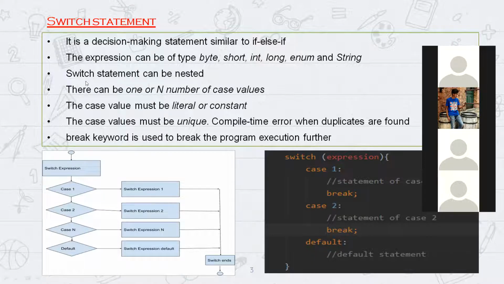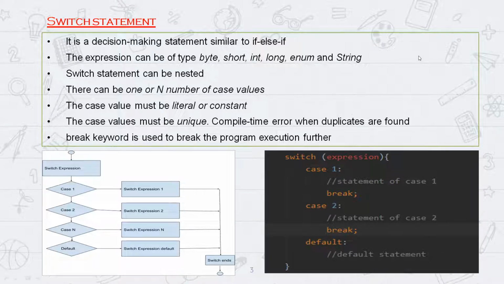So nested is like the block inside its own block. Like within the if condition, you can add one more if condition. Within that if condition, again, you can add one more if condition like that. Advait, you can tell now. What do you mean by switch statement can be nested? The switch statement can be nested, means there can be a switch inside switch and it can continue on. Correct, perfect.